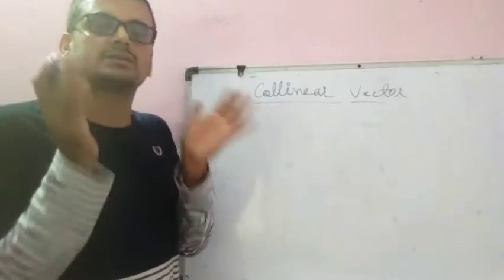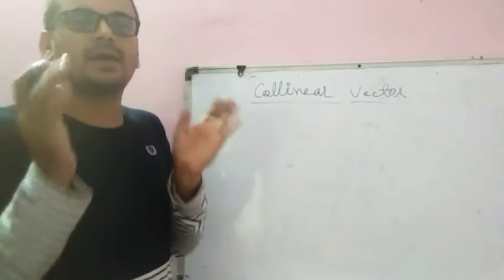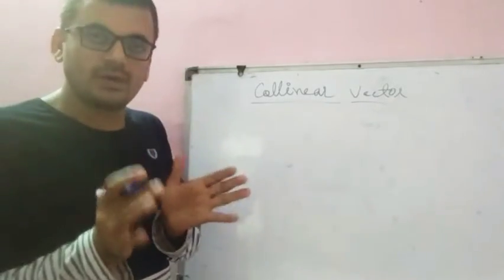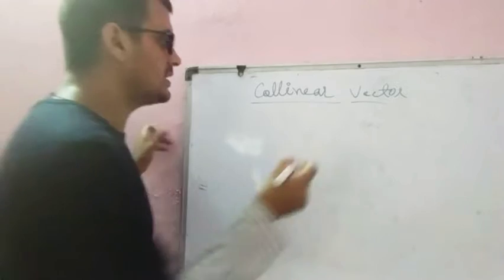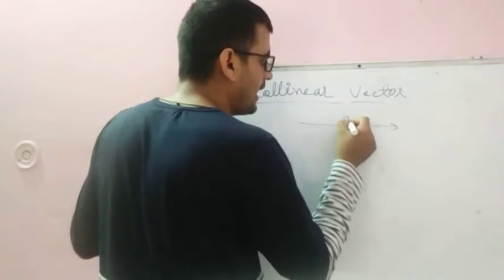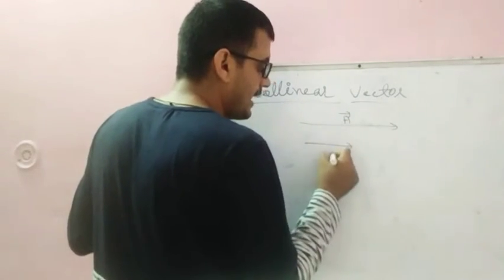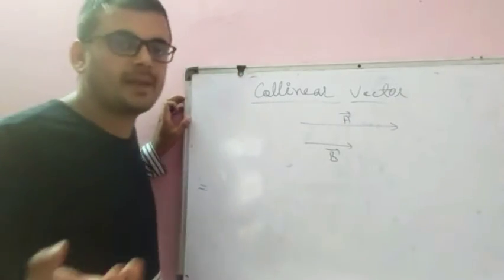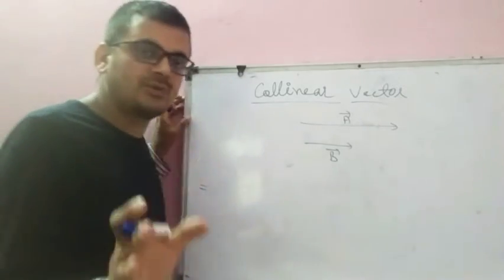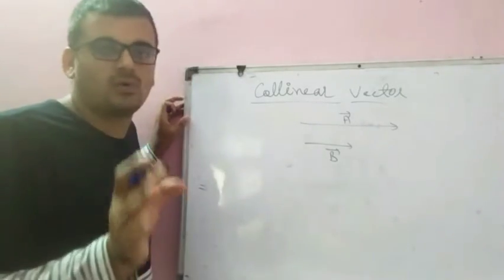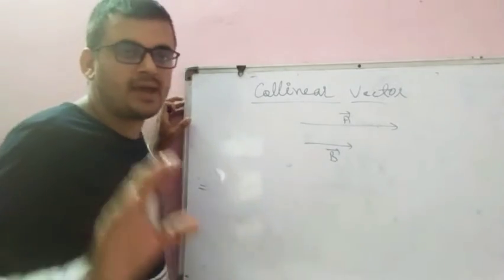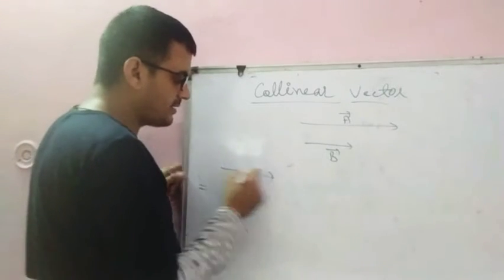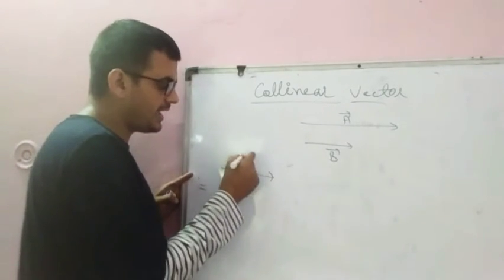They have the same direction, but they may or may not have equal magnitude. If two vectors A and B have the same direction, whether or not their magnitude is equal, then you will say these are collinear vectors. You can also represent the collinear vector like this, A B.